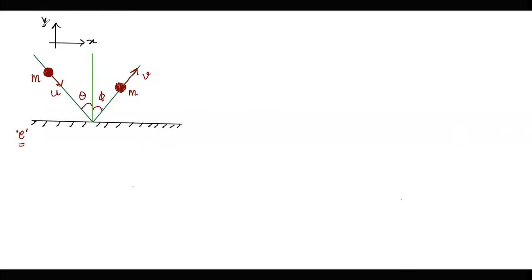If I consider this ball, whose mass is m and speed is u, its momentum vector is p vector in this direction. If we break this momentum vector into components, we will have two components like this.